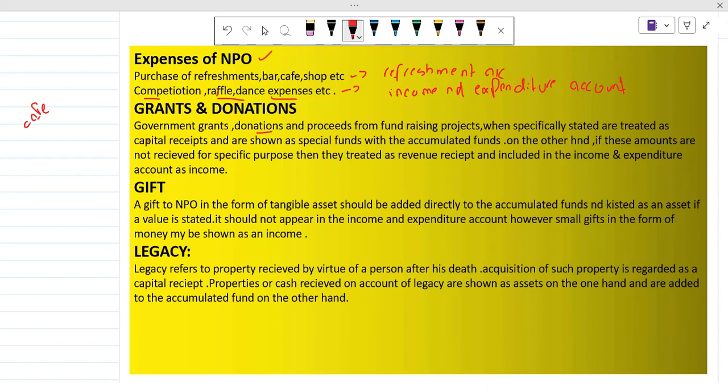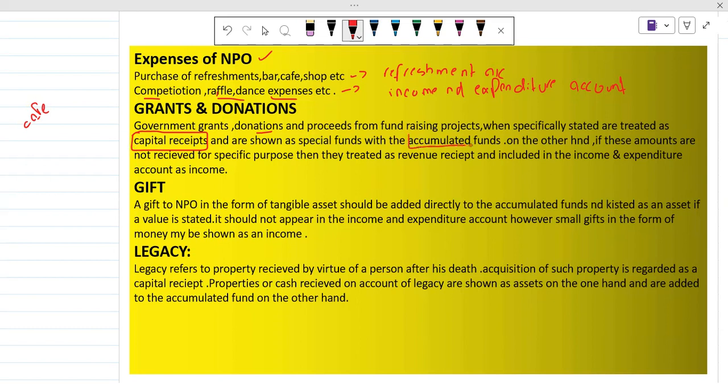Like if we are receiving any government grants, or a donation from any business or financial institution, we can call it a capital receipt because this is capital, which would be invested in the business and used by the NPOs for the good of the people, and is shown as special funds with the accumulated funds.